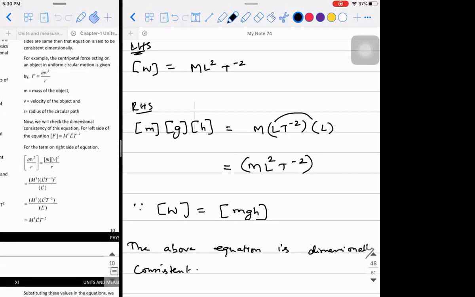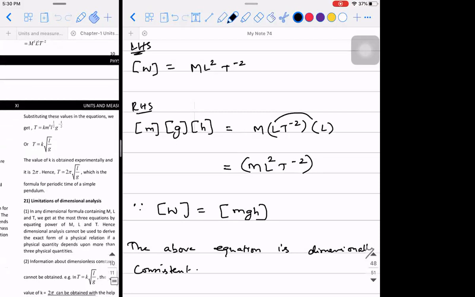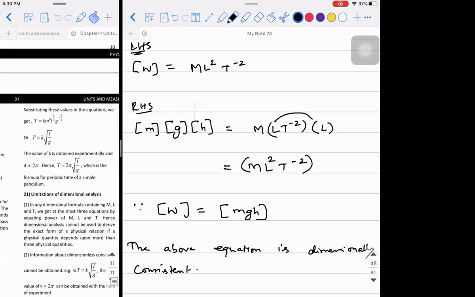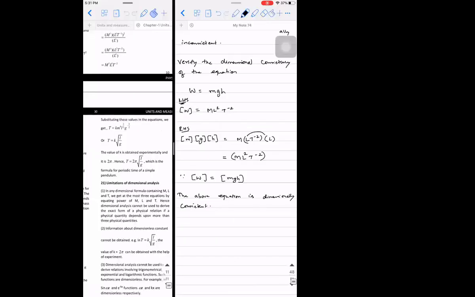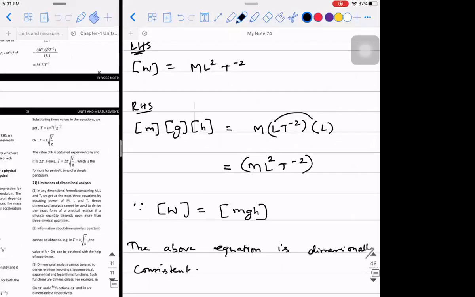So we saw two applications with respect to dimensional analysis. Now we will see one last application also.